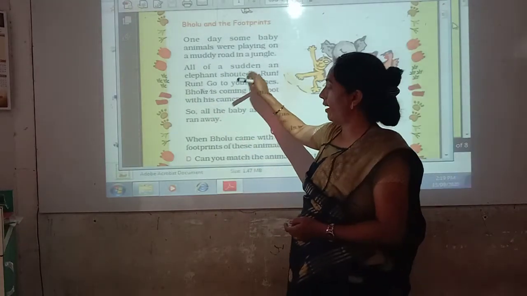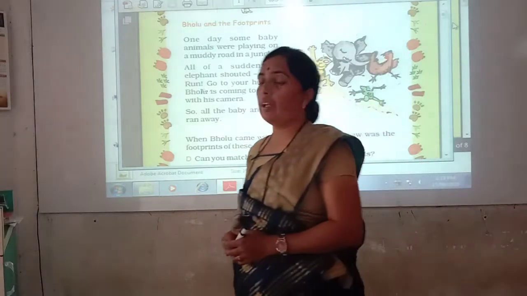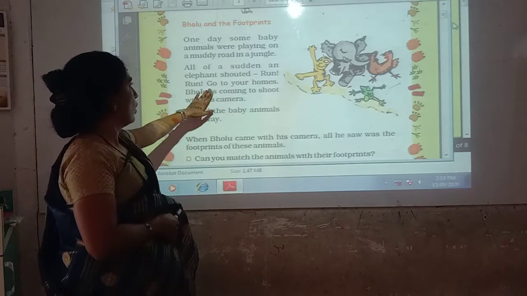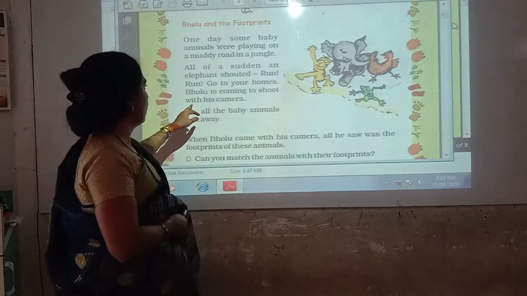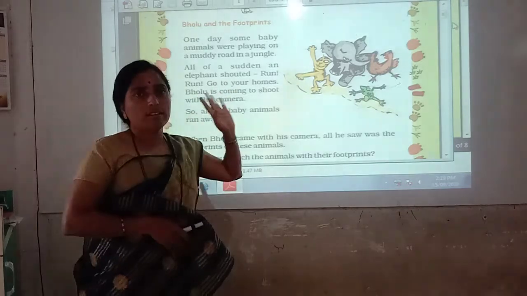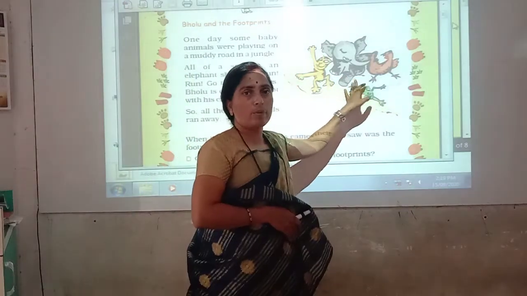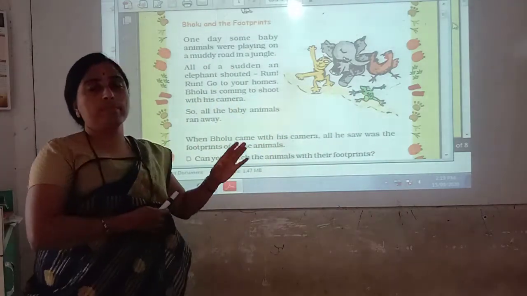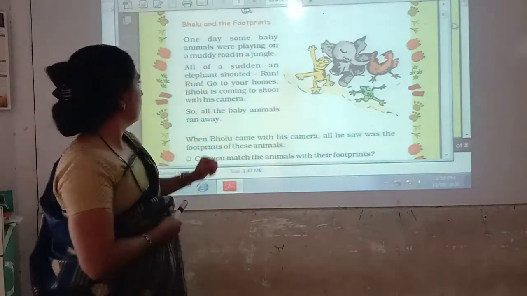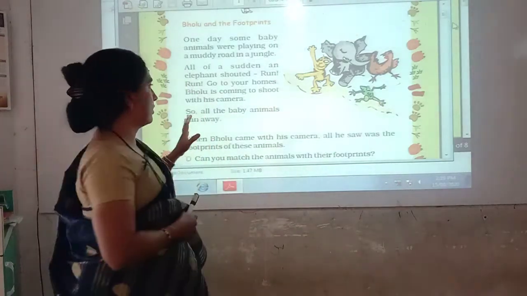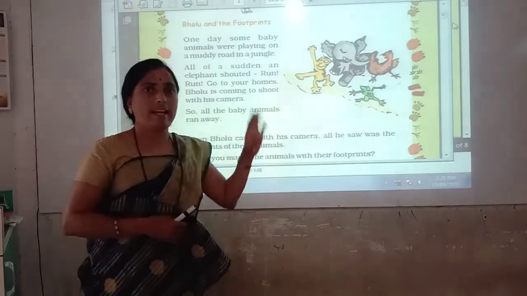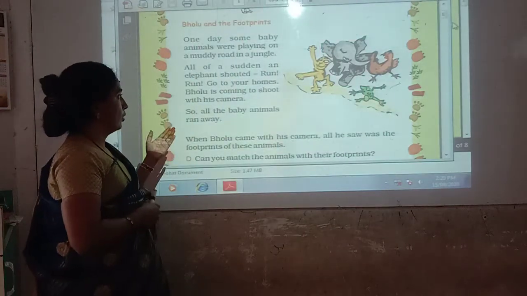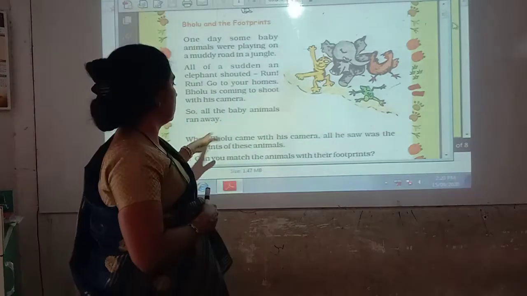All of a sudden, an elephant shouted. So suddenly what happened? The elephant started to shout, "Run, run, go to your homes. Bholu is coming to shoot with his camera." So all of a sudden, this baby elephant started to shout and he said, run, run, go to your houses, because Bholu is going to come and shoot us with his camera. So all the baby animals ran away. When the elephant said that Bholu is going to shoot with a camera, that time all the baby animals ran away.